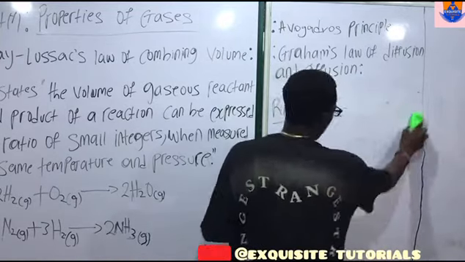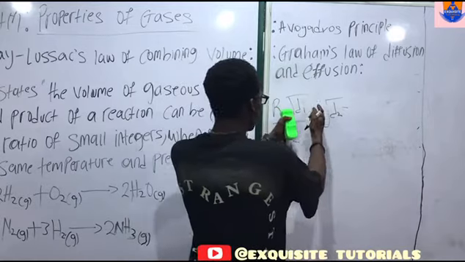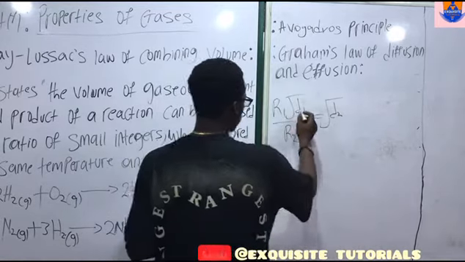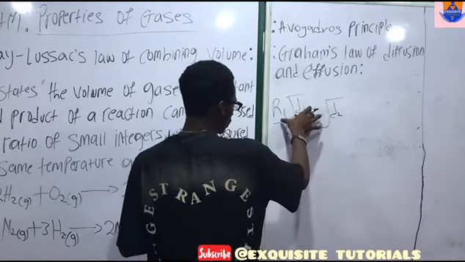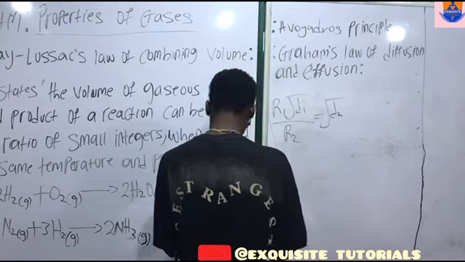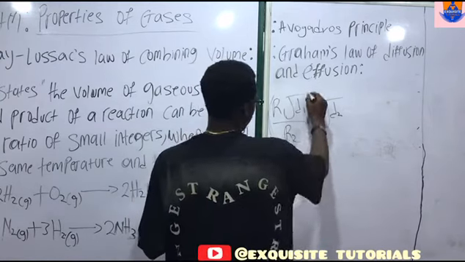So remember, we are making rate to be on one side, then the density on the other side. So let's divide both sides by root d1.